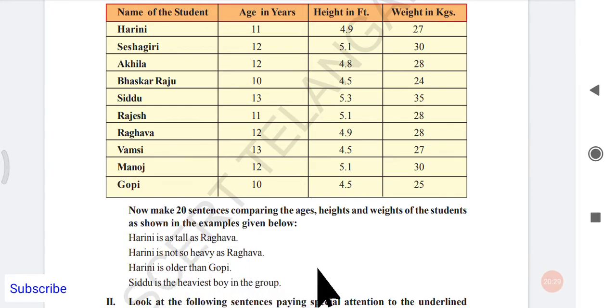Okay, next. Sidhu, last one. Sidhu is the heaviest boy in the group. Look at Sidhu's weight here. Sidhu's weight is 35. No other boy's weight is 35 in these names. So Sidhu is the heaviest boy in the group. Sidhu here is compared to all other students in the class, and he is called the heaviest boy in the group. Just like this, we have to make another 20 sentences based on this table given in the textbook.